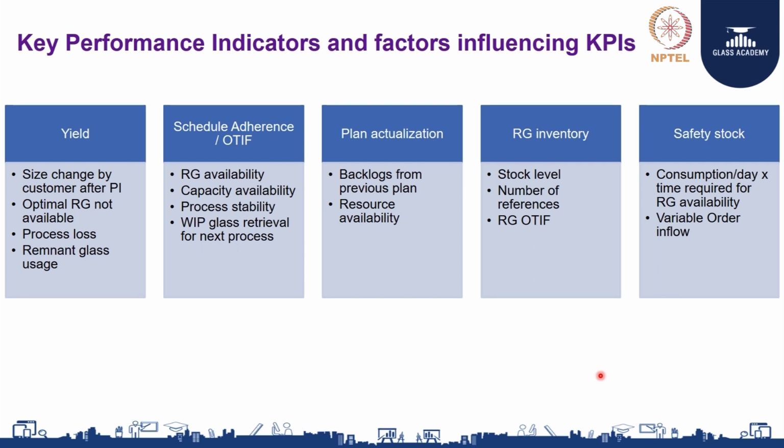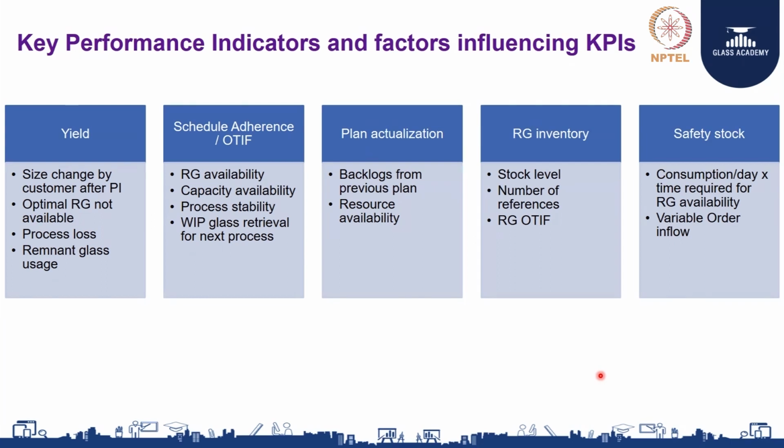If your final yield for a particular month or particular project is high, it means that all is being planned perfectly well. The raw glass dimension is planned well, there is no process loss, manufacturing is ensured, the first time right is being continued, there is no shortage of glass after fixing the final parent, there is no change, or even if there is a change from the customer, it still fits the overall dimension of the parent glass.